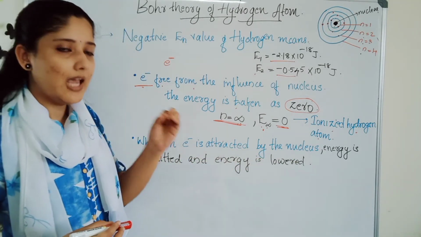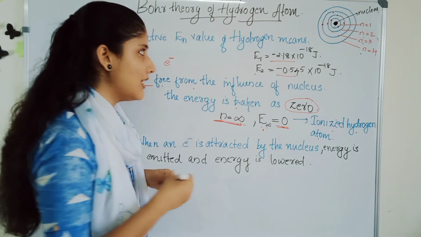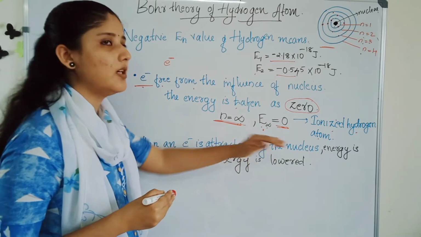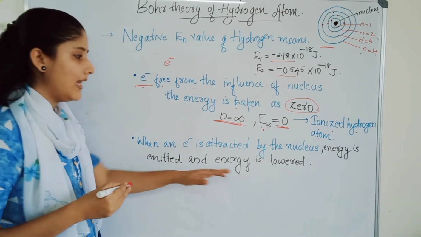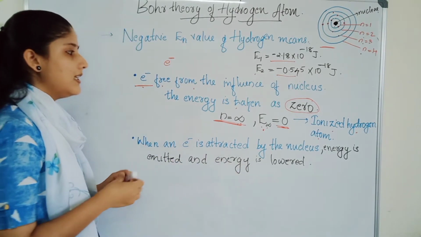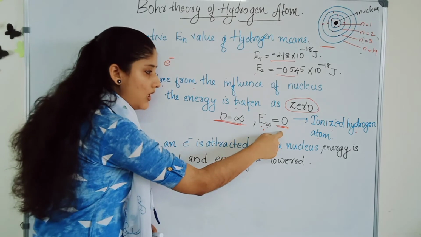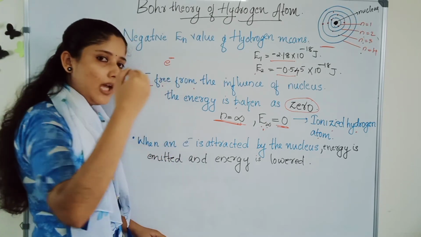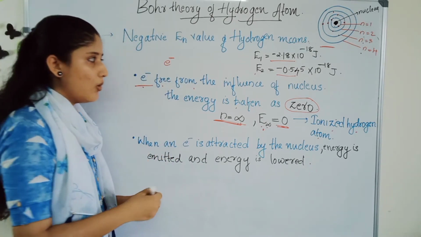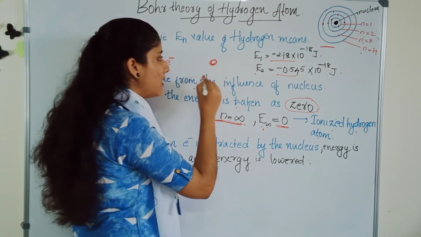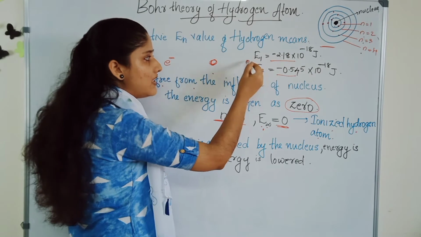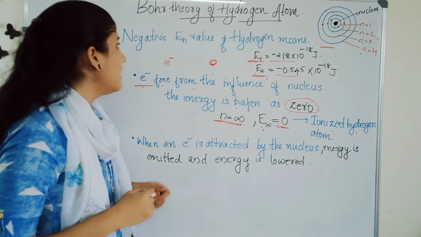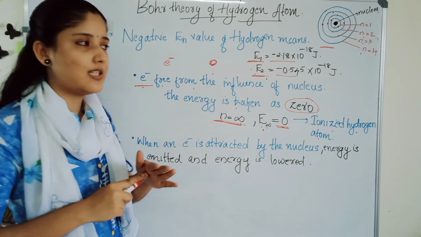When the electron is attracted by the nucleus, energy is emitted and the energy is lowered. Setting the infinite state energy equal to 0, the energy is lowered from the 0 value, so we get the energy values of the stationary states as negative. This is the reason why the energy of the hydrogen atom is negative.